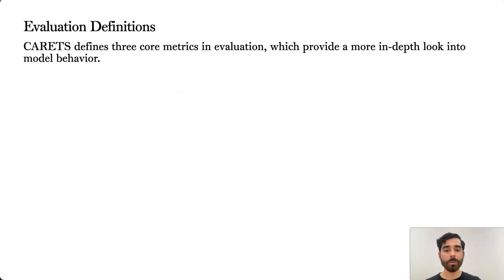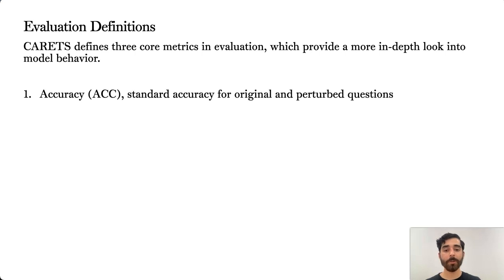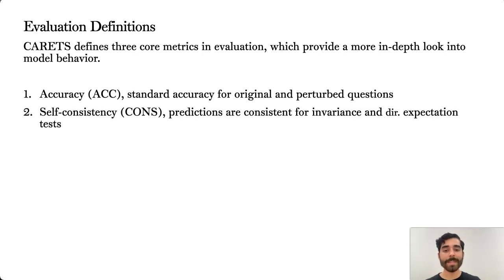Since CARETS is concerned with measuring model consistency and robustness, not just base accuracy, we consider three core metrics when evaluating on CARETS instance pairs. The first is accuracy, which is simply the standard accuracy metric measured on all questions in a test, original and perturbed. The second is self-consistency, which measures whether models behave expectedly for the invariance and directional expectation tests.